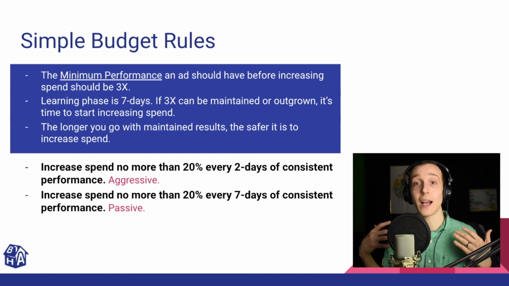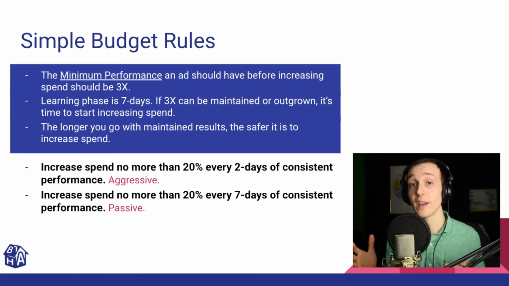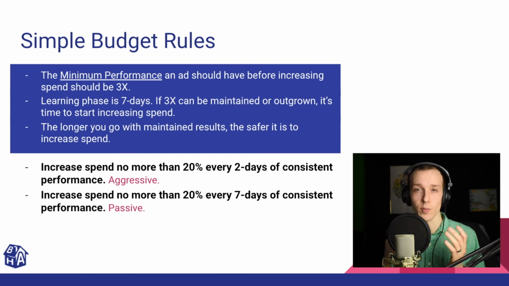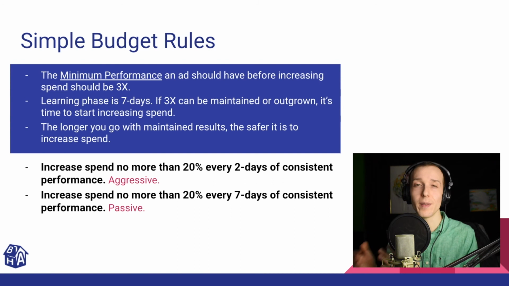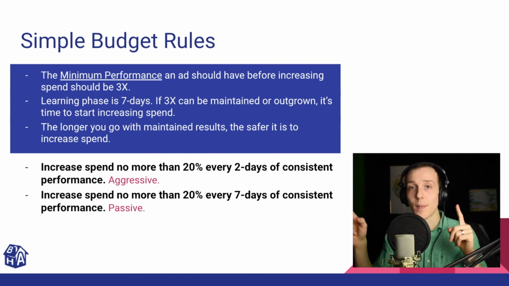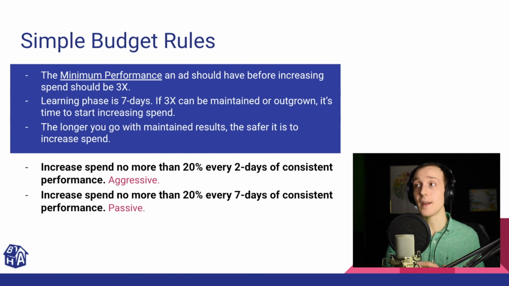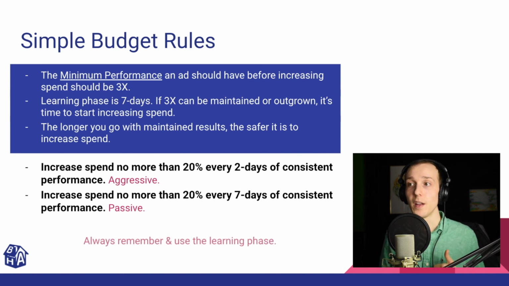This is something you're going to have to work out as you see your data and you find your comfortable range of when, okay, I can increase spend on this one, or you know what, I've been too aggressive, now I need to pull back. But we're keeping in mind that's affecting learning phases, and we don't want to disrupt those things if we do not have to. So always remember and use the learning phase following these simple budget rules, and I believe you are going to do just fine.